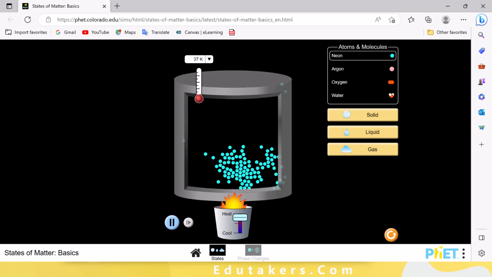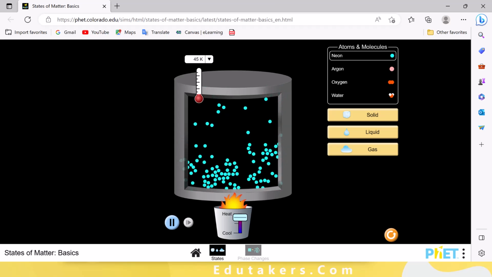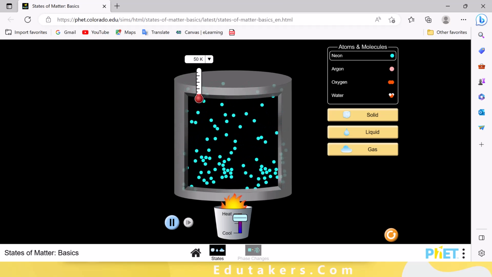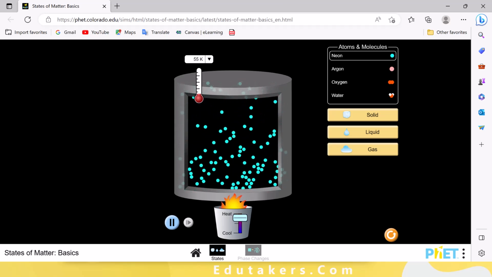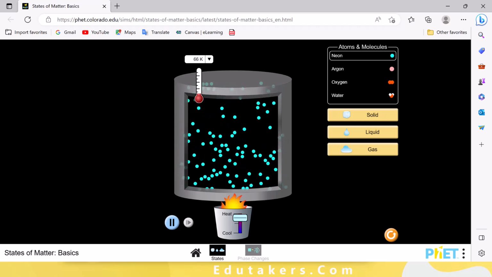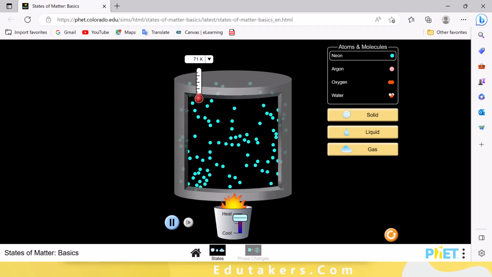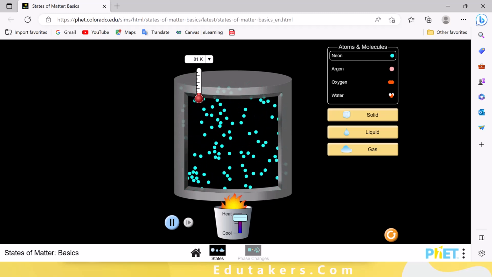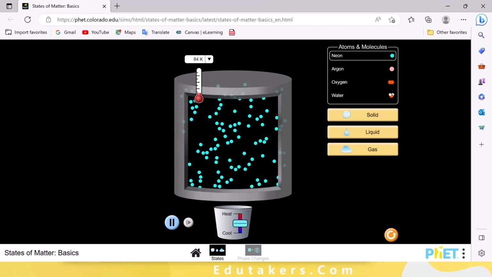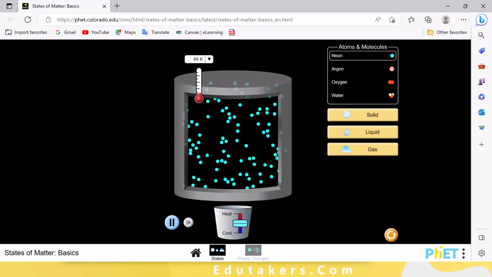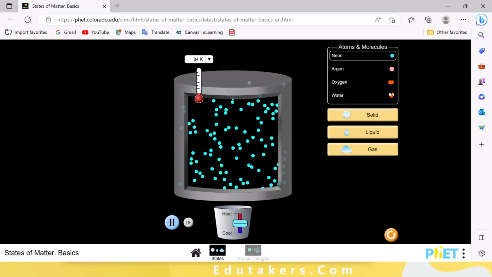Now the distance between the particles is larger as compared to the solid. It means that's a liquid state. And at the end, when the distance between these particles is very large, they start moving randomly, it becomes a gas, because the gas molecules have no fixed shape and volume and these are randomly moving in all directions. So I can simply say that when you increase the temperature, the solid can be changed into the liquid and the liquid can be changed into the gas.